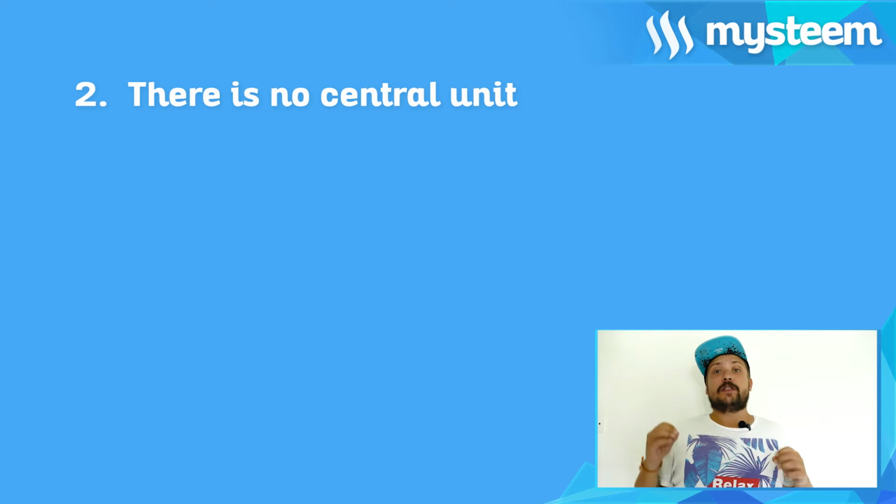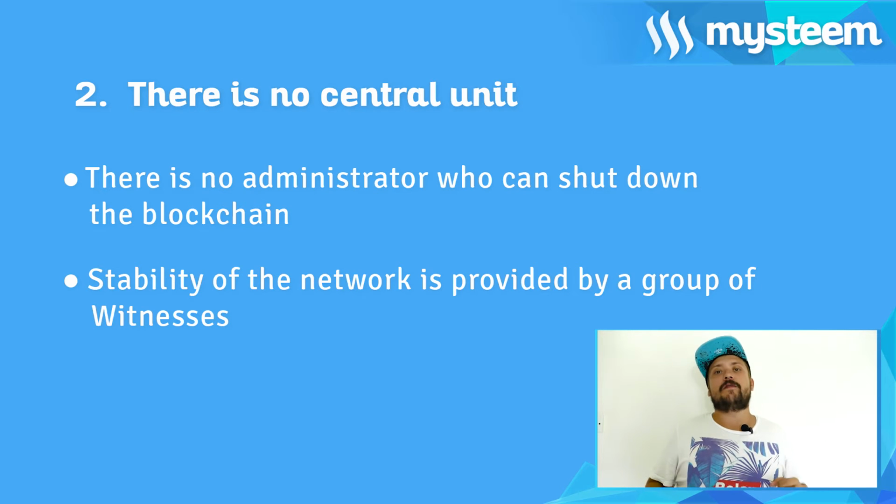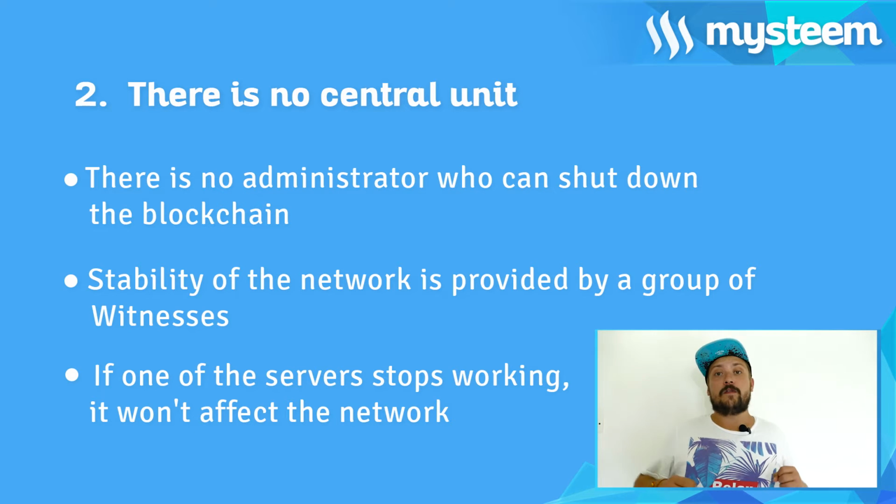Number 2. There is no central unit. It means there is no single person or administrator who can shut down the blockchain. The stability of the network is provided by a group of witnesses from all over the world who share their servers so that everything runs smoothly. What's more, even if one of the servers stops working, it won't affect the network because the rest of them keep it running.